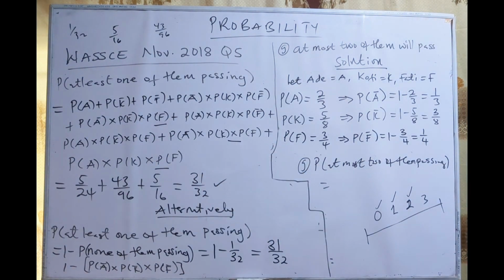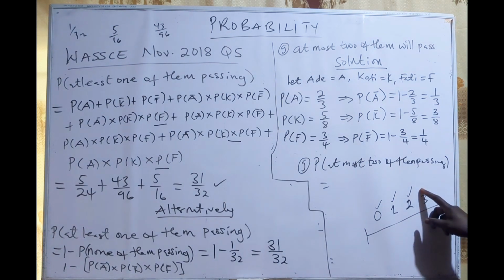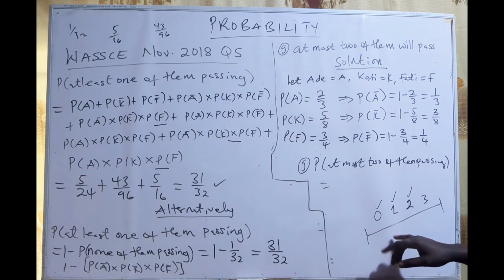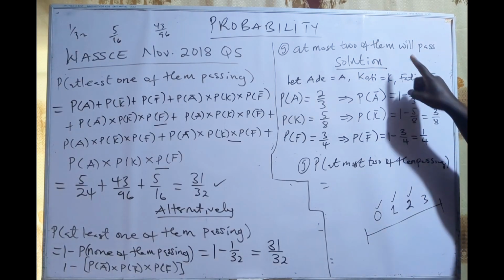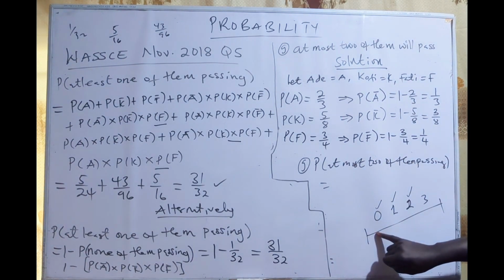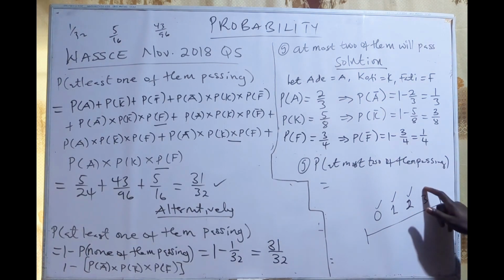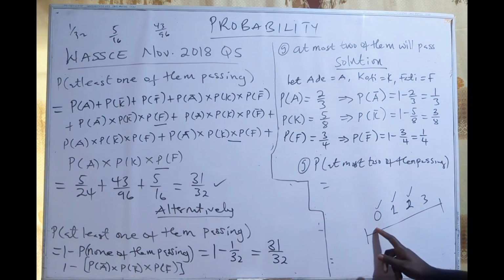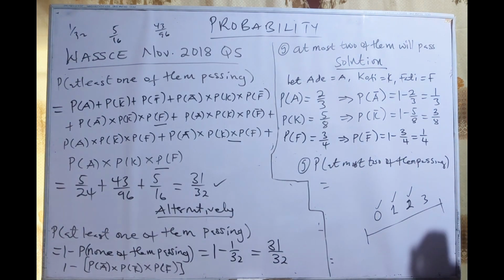Okay, you realize that you are going to waste a lot of time, so find the probability of all the 3 of them passing. Because what we need is at most 2, which means 2 or less. So 2, 1, or 0, or none. So find the probability of 3 of them passing, and then subtract from 1, and you get all that you need, because the total of this will give us 1.